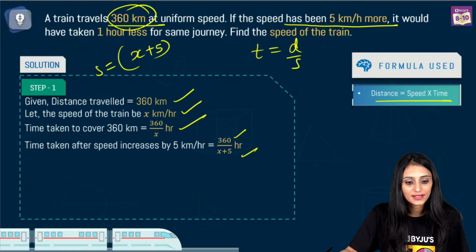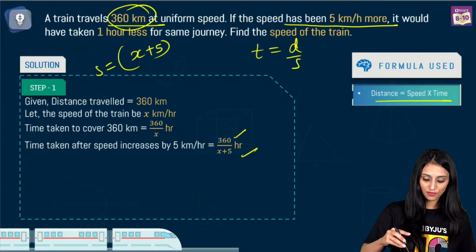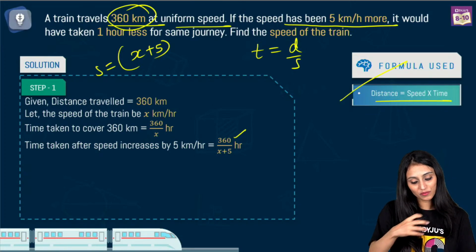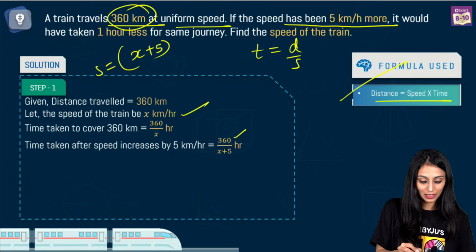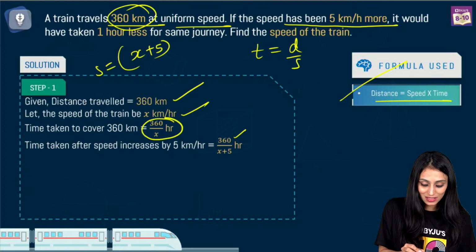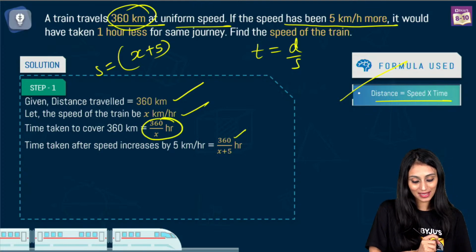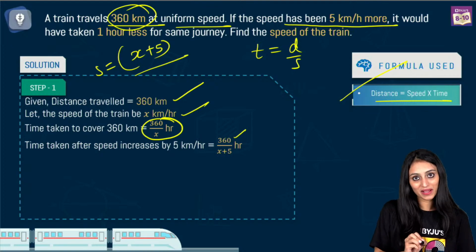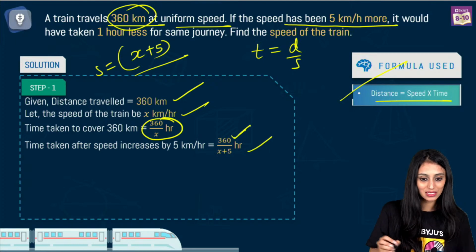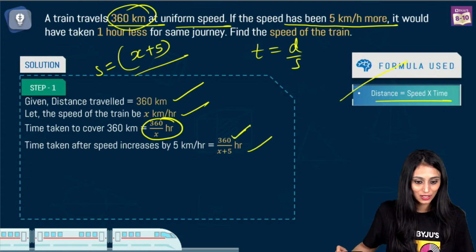Rohan, Sukhwal. Yes. What you could not understand. This is the formula which we all are aware of. Train is moving with a uniform speed. Uniform speed means it's moving with the same speed. Let's say that's x kilometers per hour. It's covering this distance 360 kilometers. So obviously time would be distance upon speed. That's 360 by x. Yes. And if I increase the speed by 5 kilometers per hour, this is the new speed, distance is still same. So time would be 360 by x plus 5. Yes? Is it clear to everyone? I can see lots of thumbs up and smileys in the comment section. Wow. I hope, Rohan, it's clear now. Yes?